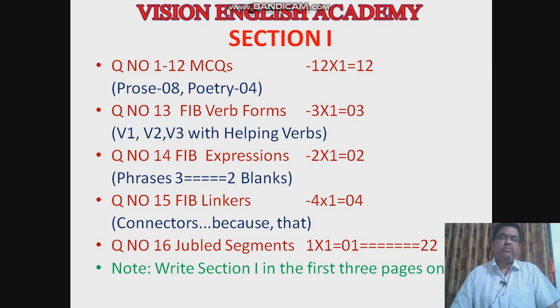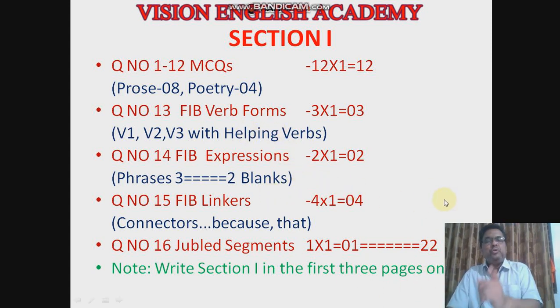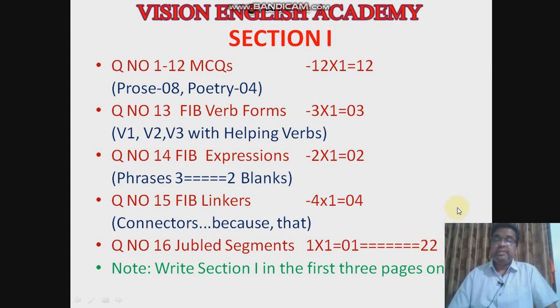First, section 1. I told you there are totally 7 sections. In section 1, questions 1 to 12, you will have MCQs. Normally 8 they have taken from the prose and 4 from the poetry. Totally 12 MCQs, no choice here. You have to answer all 12 MCQs by choosing one right option.